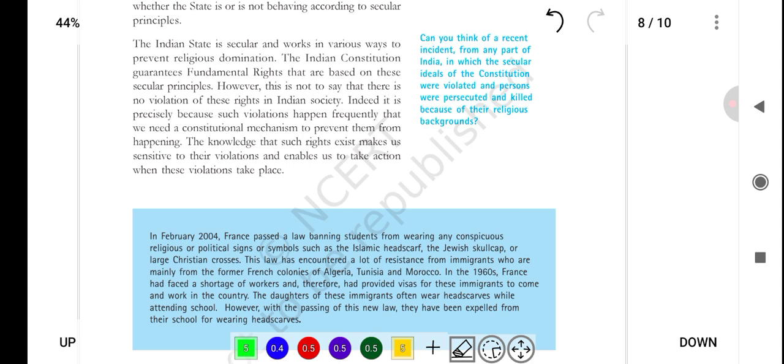So what does this page tell us? The Indian Constitution intervened in Hindu religious practices to abolish untouchability, maintaining a principled distance from religion. The state maintains secular principles, but violations of these rights occur frequently. For example, in 2004, France banned students from wearing religious symbols, leading to persecution and death for their religious backgrounds.